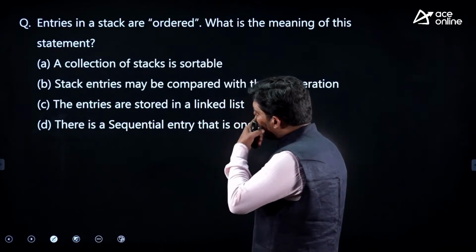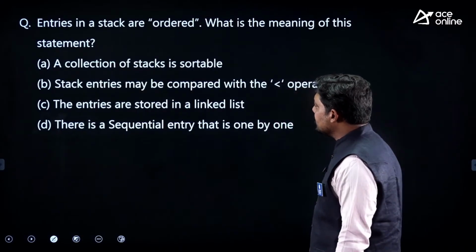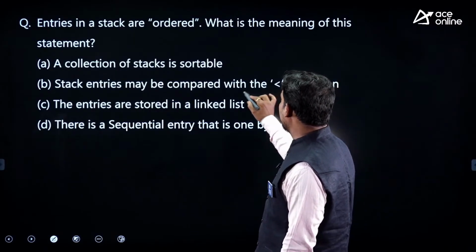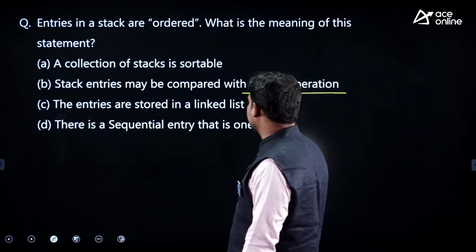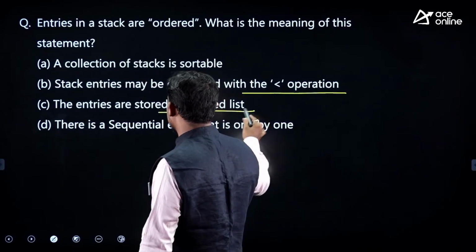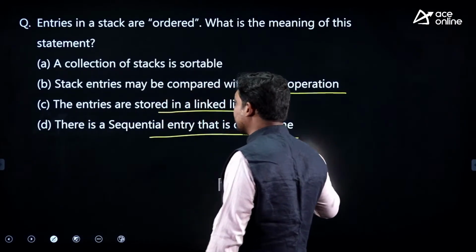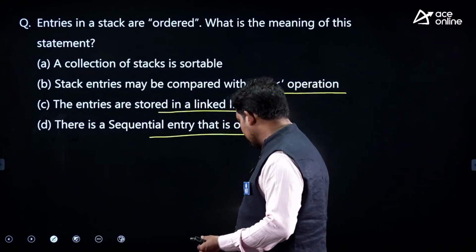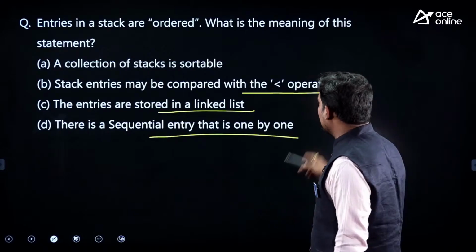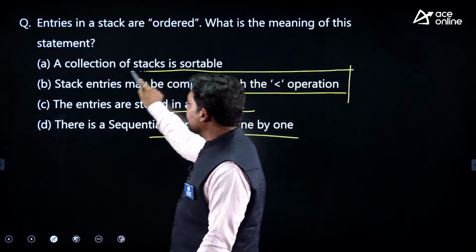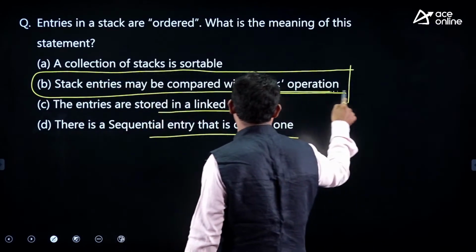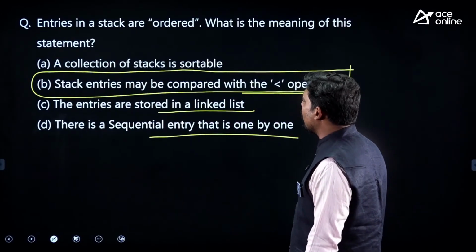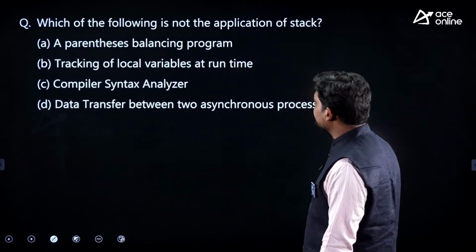So coming back to this question: a collection of elements is sortable, but ordered doesn't mean sortable. The entries may be compared with the less than or equal to operation. Entries are stored in a linked list, sequentially, one by one. Is it the correct one in this case? The answer is no. The ordering is done with the less than operation. Entries may be compared with the less than or equal to operator. That is basically the meaning of an ordered collection in this case.